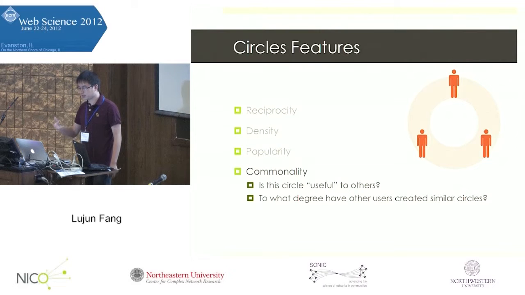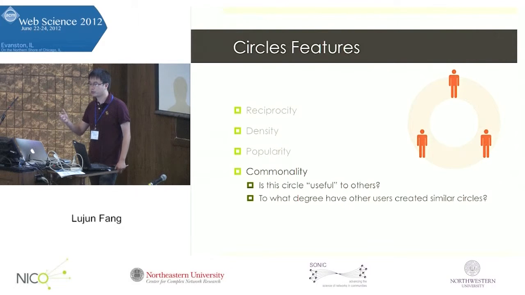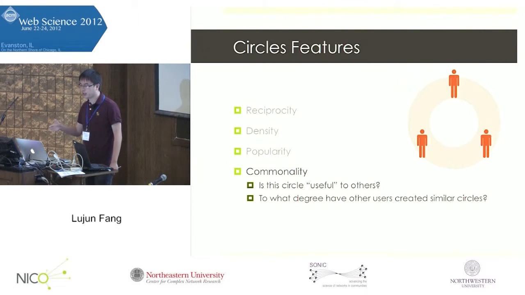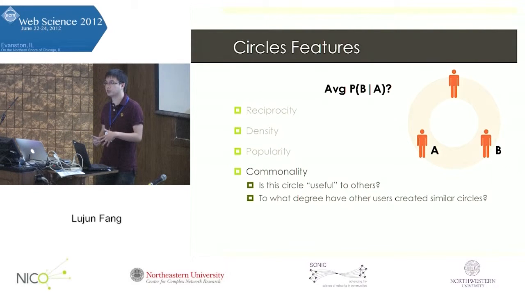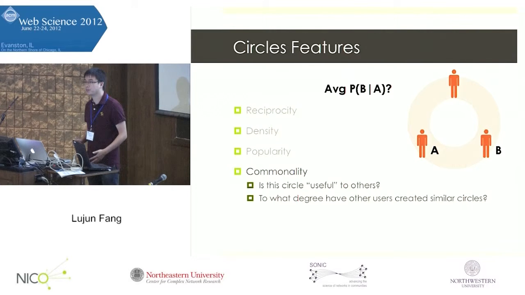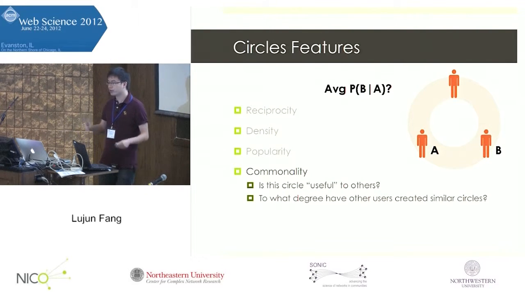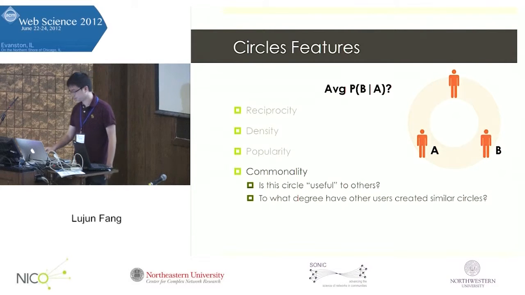The way we measure this commonality, or similarity to other circles, is that for a circle, for any pair of users inside, we compute the conditional probability that another circle that has one of the users will also have the other user. By computing this conditional probability, we get a good sense of how other users have created circles in a similar way.